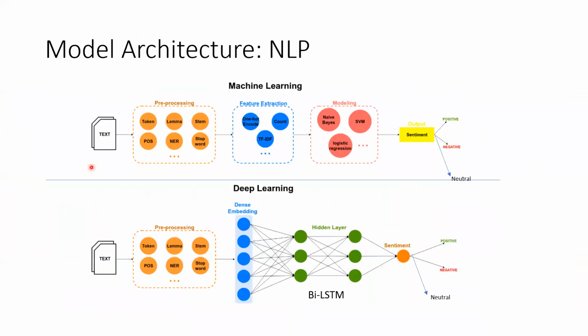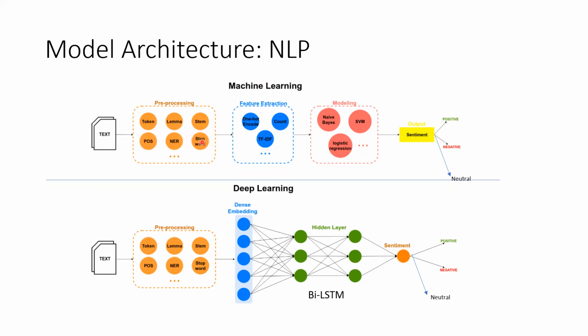This is the model architecture. For machine learning, the pre-processing is the same: we tokenize, breaking the sentence into small words, take the lemma, and then do the stemmer. Stemmer handles words which look similar, keeping the main context of the tweet.